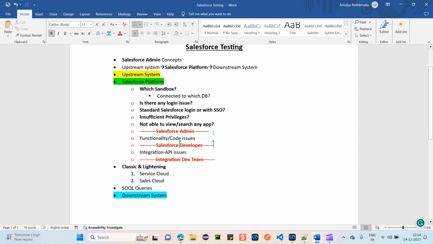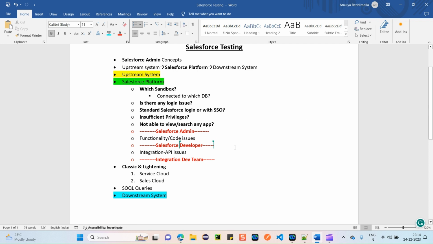All these details are controlled by the Salesforce administrator only. So before starting testing, you need to be clear on these aspects. Now I hope you guys are clear about all these details and when you need to reach out to your Salesforce administrator, right?